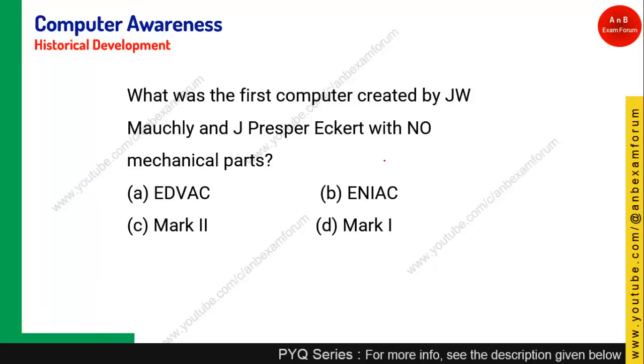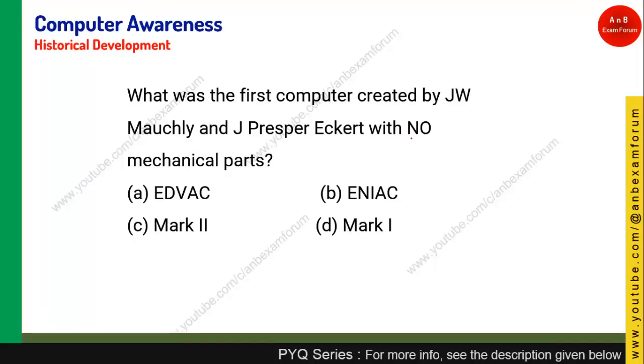Coming to the next question, which first computer by J.W. Mauchly and Presper Eckert occurred with no mechanical parts? No mechanical parts means it is purely the first digital electronic computer, basically an electronic computer, and we know that it is ENIAC, the first electronic digital computer. Okay.